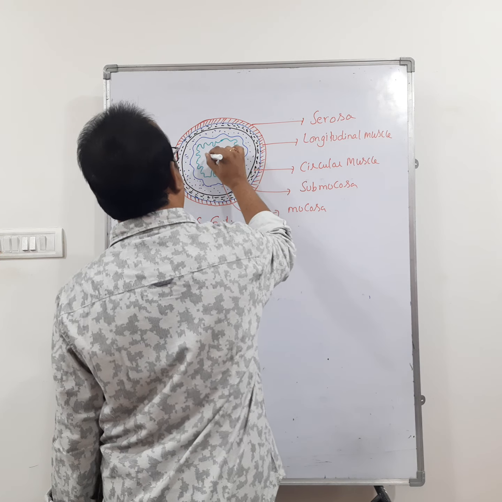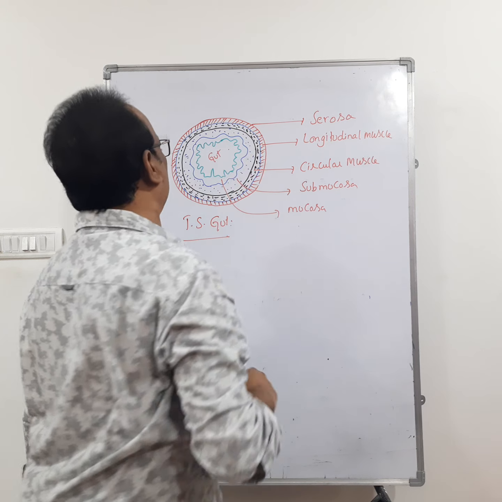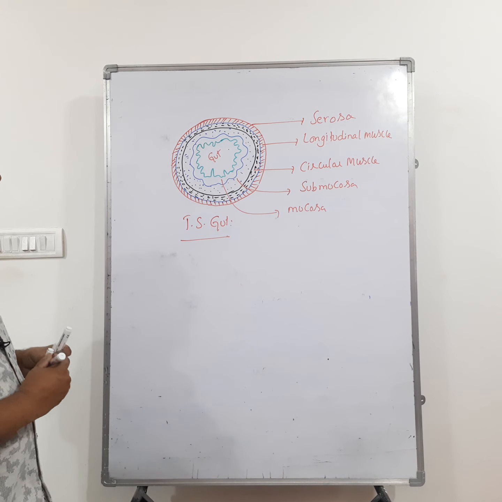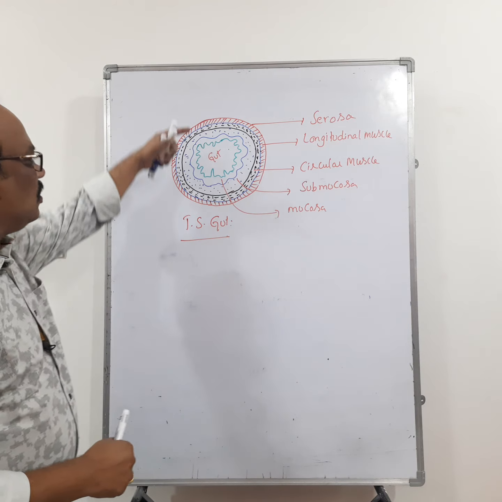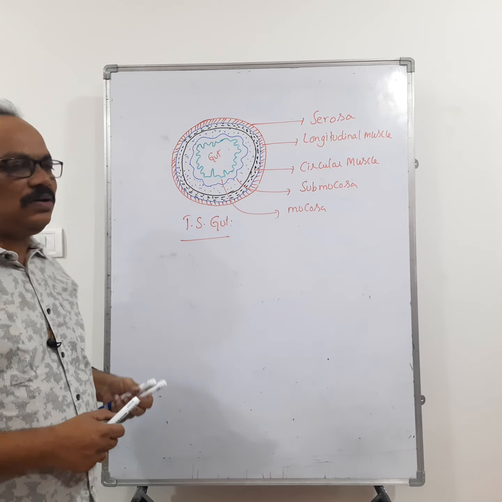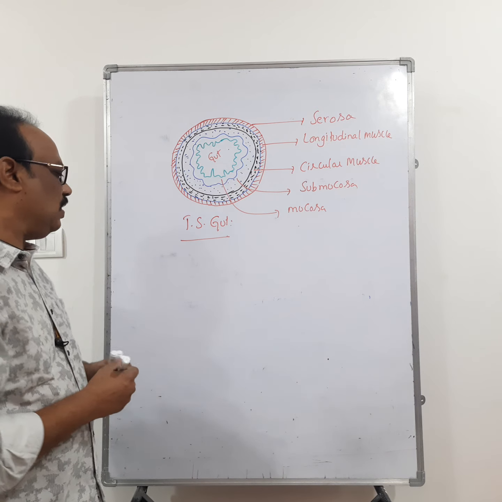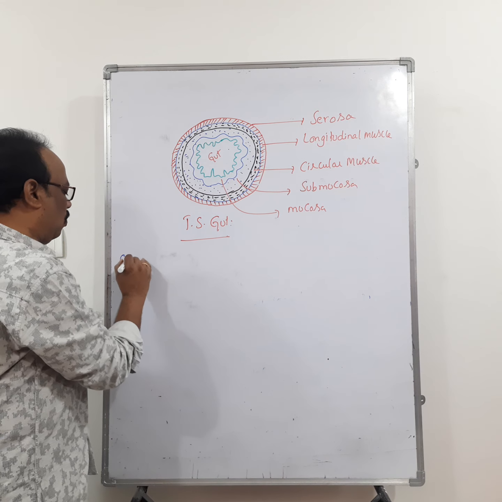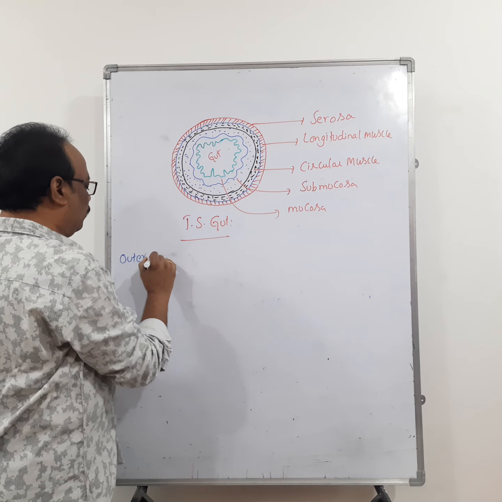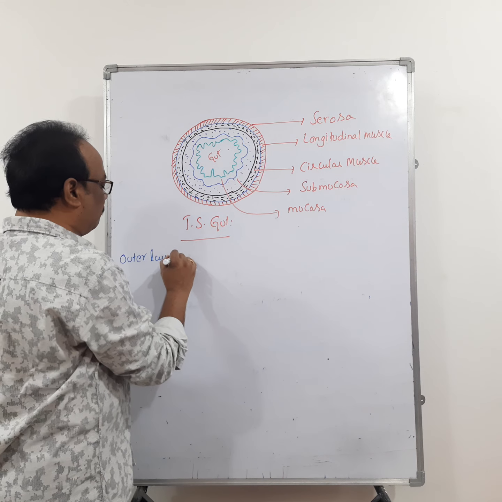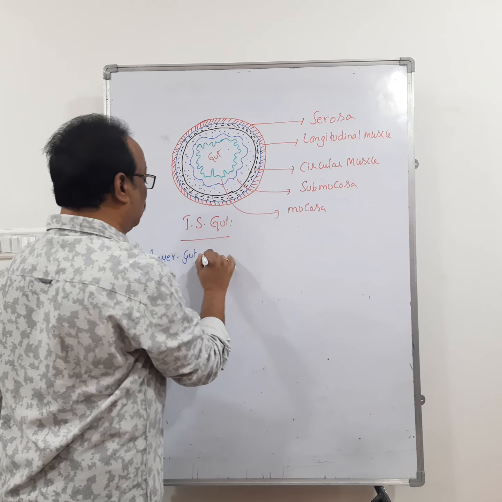And this one is the lumen of the gut. So serosa is the outermost layer of the alimentary canal. Remember that one. The outermost layer of the gut is serosa.